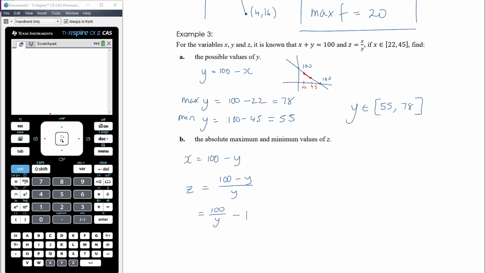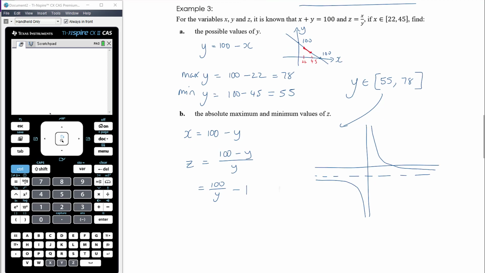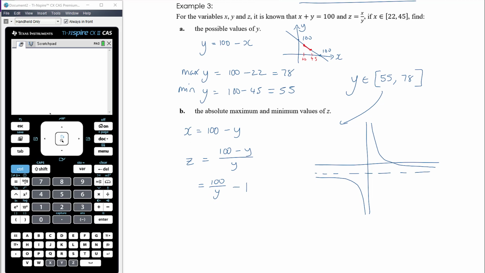Okay, so thinking about that, that's a dilated hyperbola. So this graph was x versus y. Now this graph will be y versus z. So it's a hyperbola down by 1. But again, with that restricted domain, only from 55 to 78. So it's a dilated hyperbola down by 1. It doesn't really matter where the x-intercept is. Again, I'm not being asked to sketch the graph, but we're only looking at it over a domain from 55 to 78.